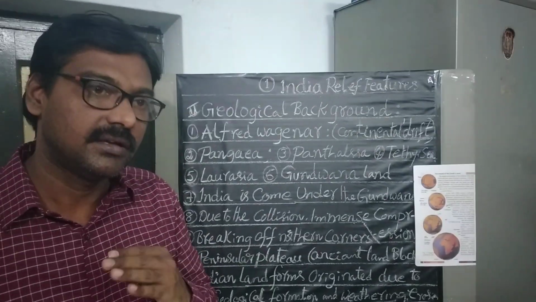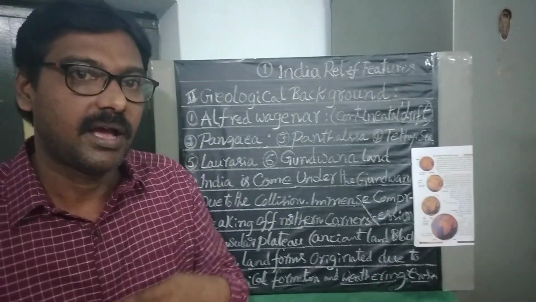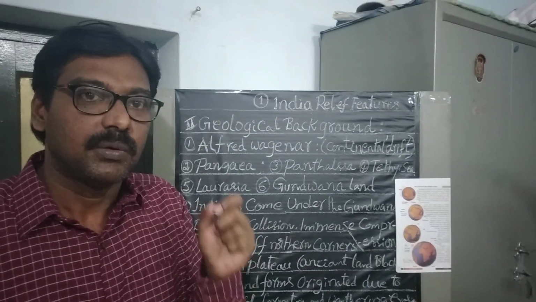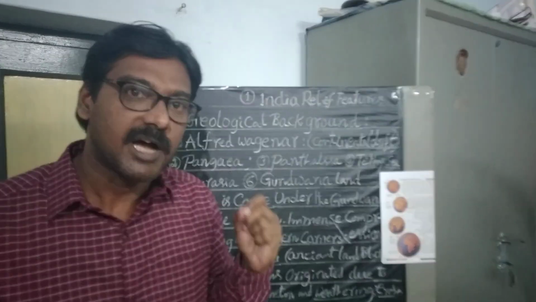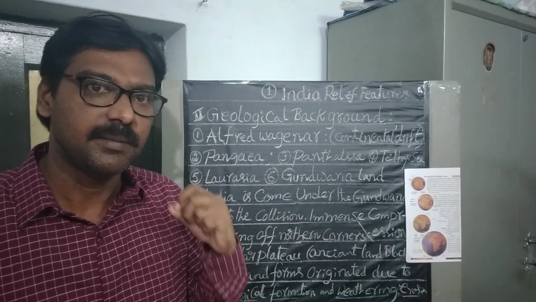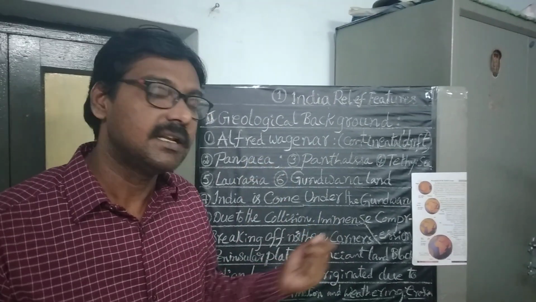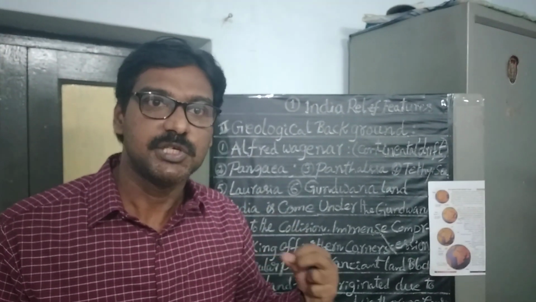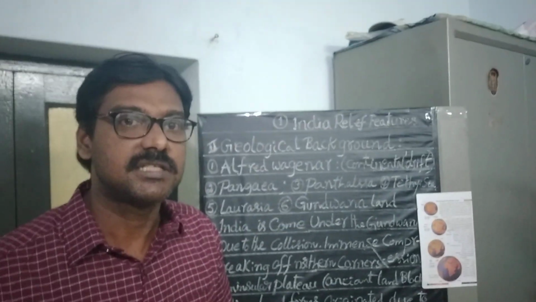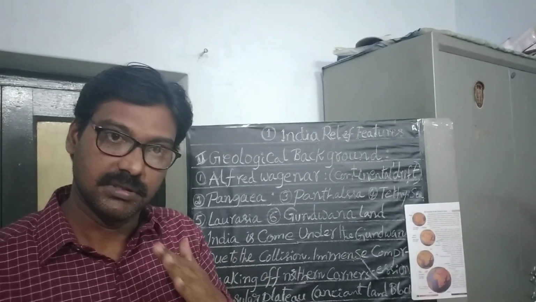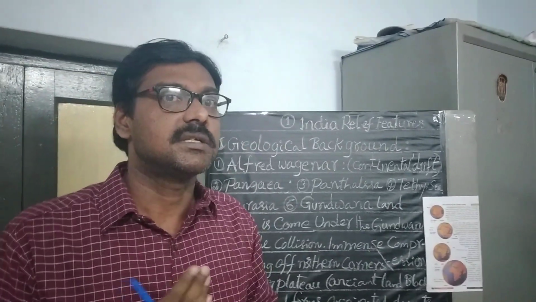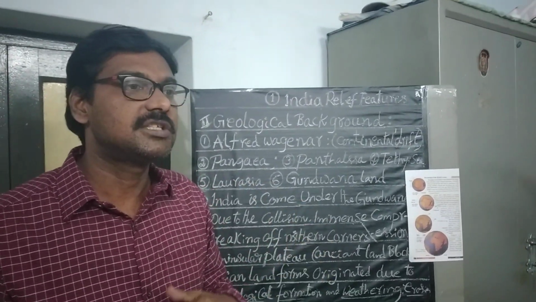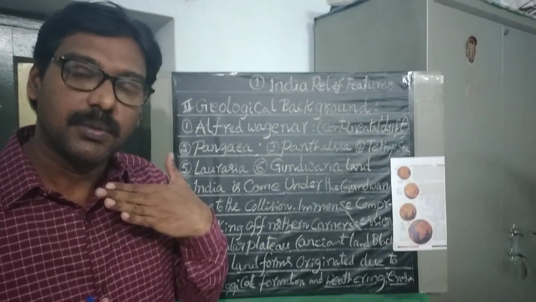Did you get my point? So 220 million years ago, only a single massive supercontinent was there, called Pangaea, and a single massive ocean, called Panthalassa. Gradually, this single massive continent was split into two parts.